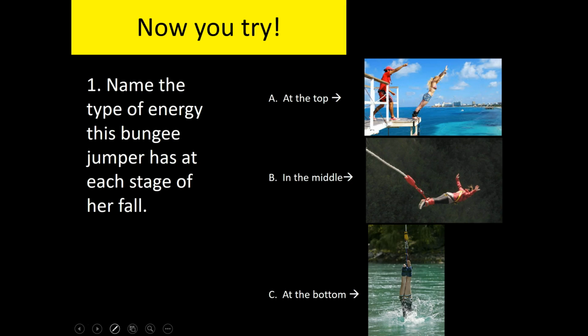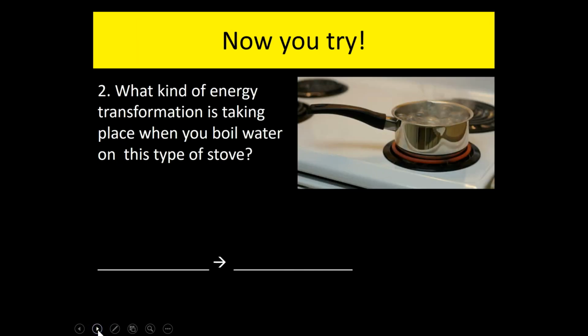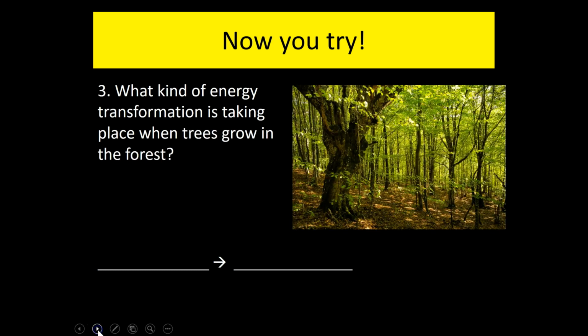Let's look at an example of a bungee jumper. Name the type of energy this bungee jumper has at each stage of her fall. What type of energy does she have at the top, in the middle, at the bottom? Number 2, what kind of energy transformation is taking place when you boil water on this type of stove? And number 3, what kind of energy transformation is taking place when trees grow in the forest?